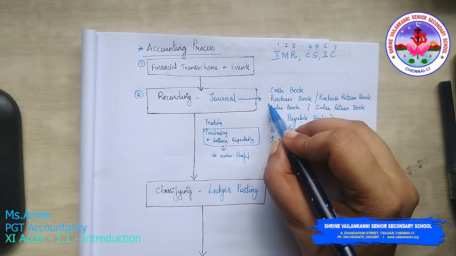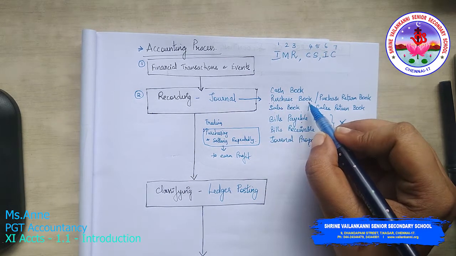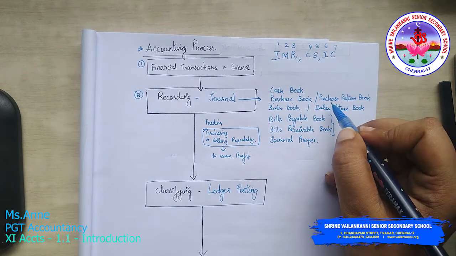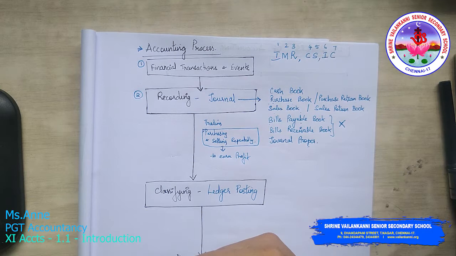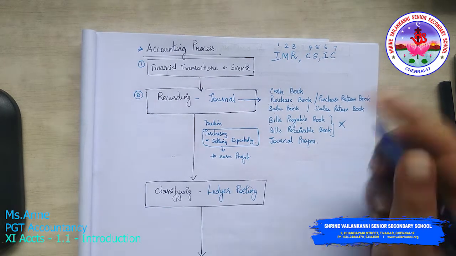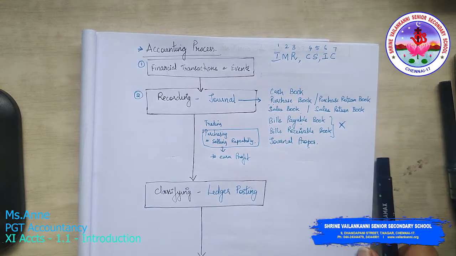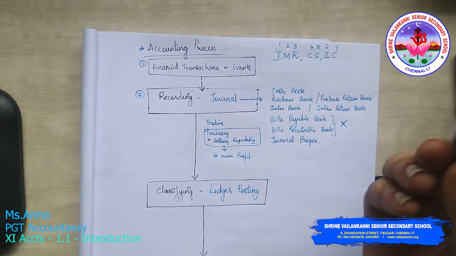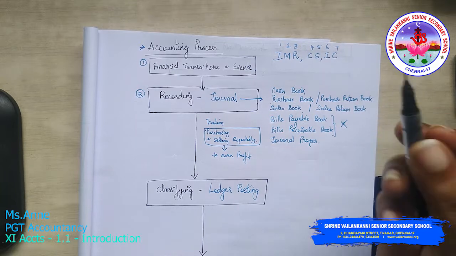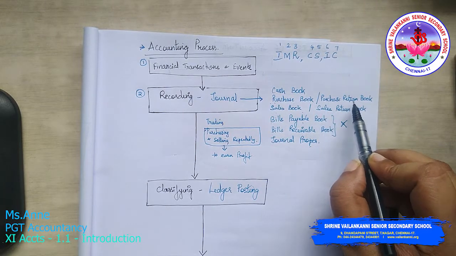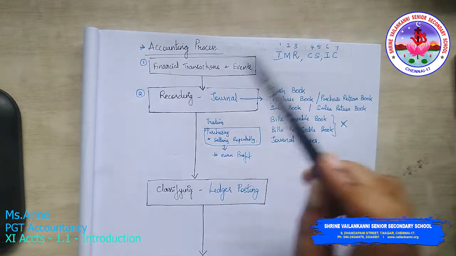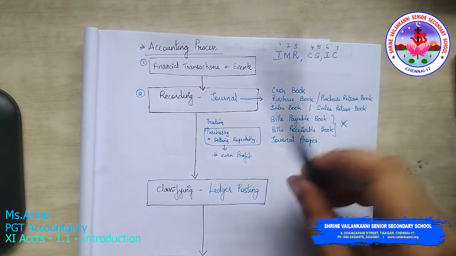Whenever you have a purchase, you need to record that in the purchase book. Say for example, you want to have a stationery shop. You have purchased a lot of books, pens, pencils, all the stationery items. You see that some stationery item is defective, say this pen is leaking, so you want to return it. When you are returning it, it's called a purchase return. You have purchased it, but you find that it is not good, so you have to return it.